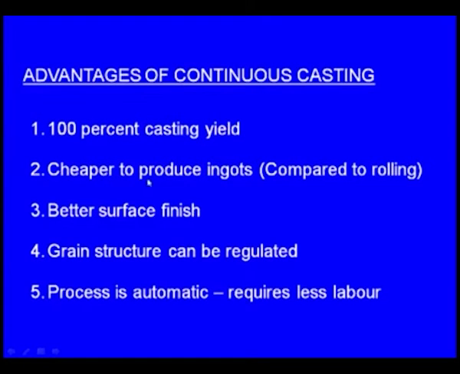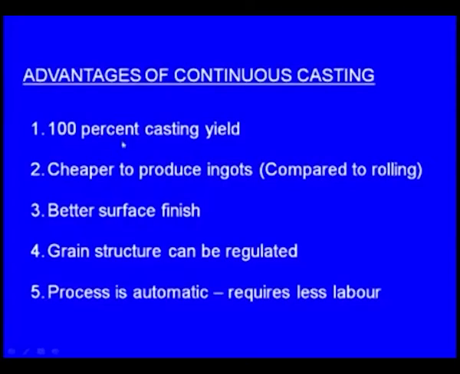Next one, cheaper to produce ingots. Most of the time we produce the ingots by continuous casting, and we get a better surface finish, and grain structure can be regulated. As soon as it enters the mold, there will be a cooling system. Because of this rapid cooling, the grain structure will be improved. The process is automatic. It's a mechanized system, that's why it requires less labor.